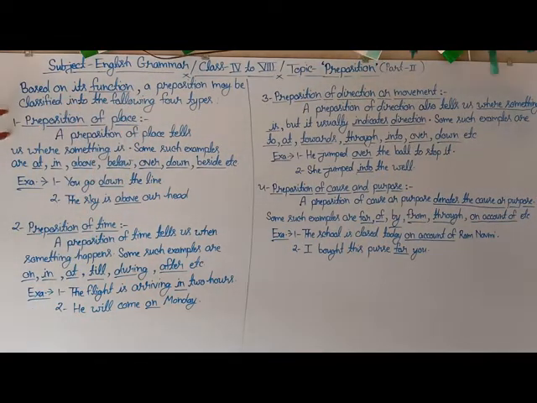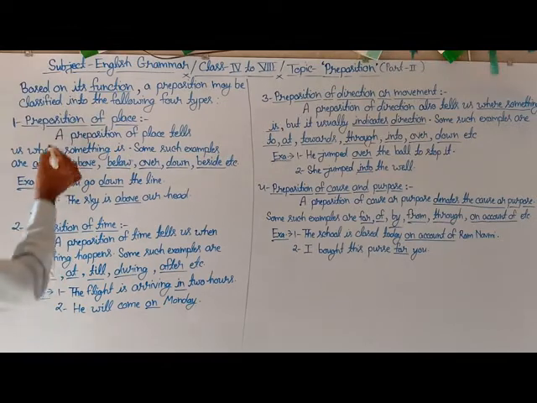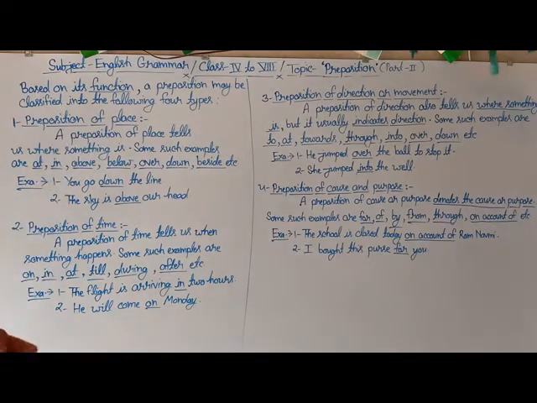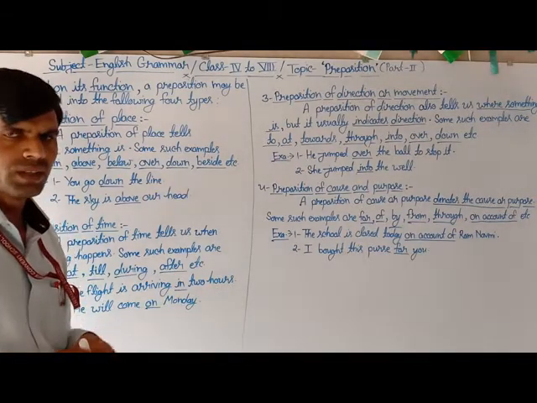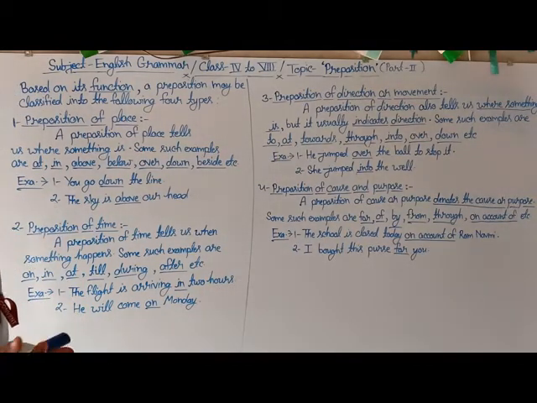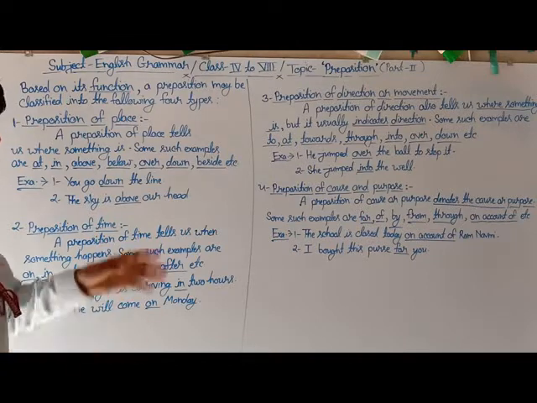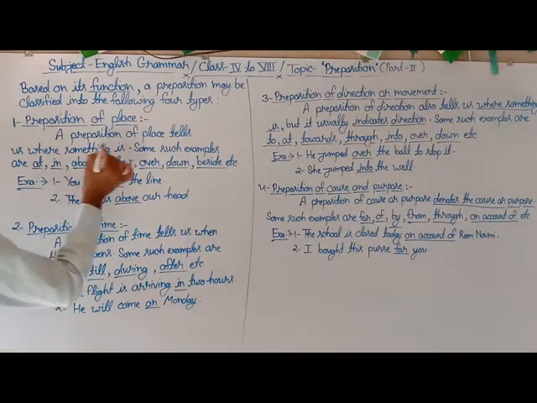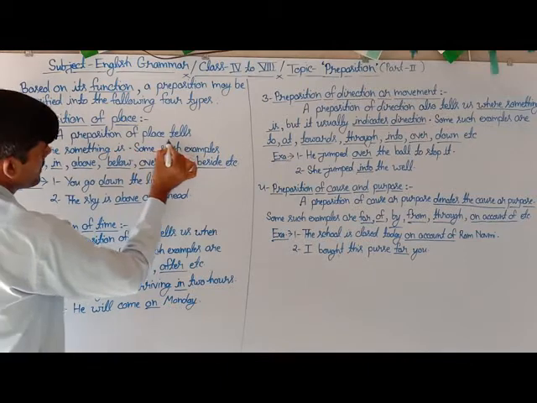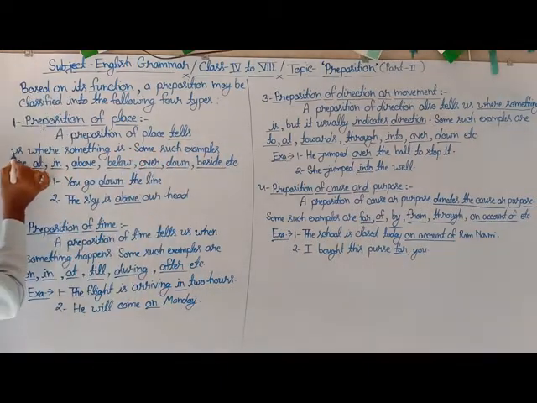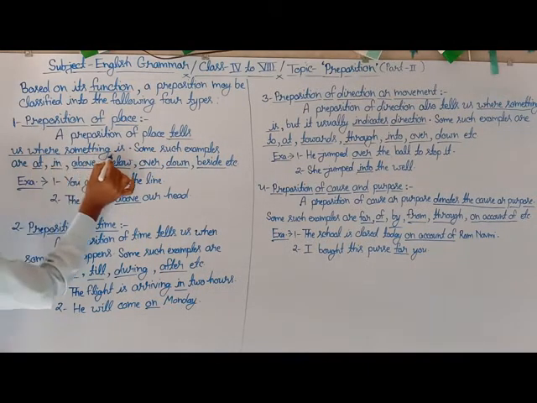So the first type of preposition based on their function is the preposition of place. So what is the preposition of place? You can say that it is a preposition which tells us where something happens. The preposition which denotes where something happens is called the preposition of place. A preposition of place tells us where something is.